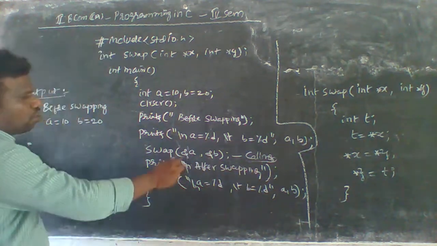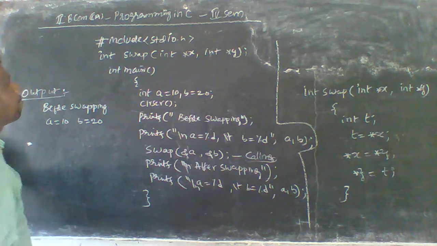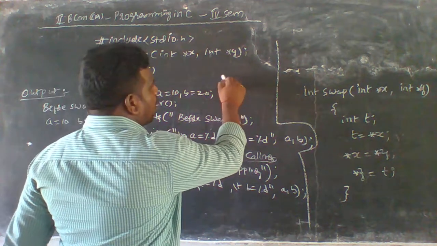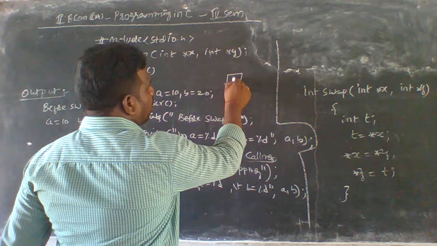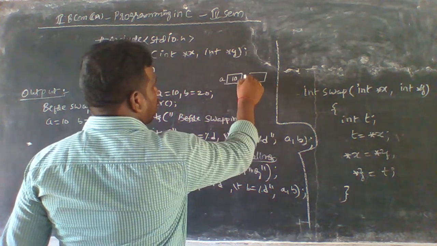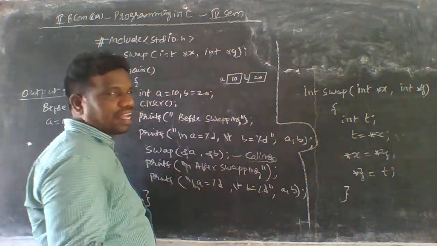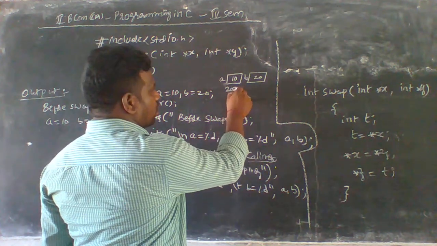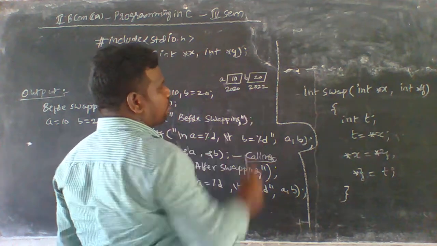Okay, so while you are using this topic we have to declare it like this. A has 10, its name is a, b has 20, and its reference will be taken like this. So I am going to take 2020, and b also has 20, 2022.